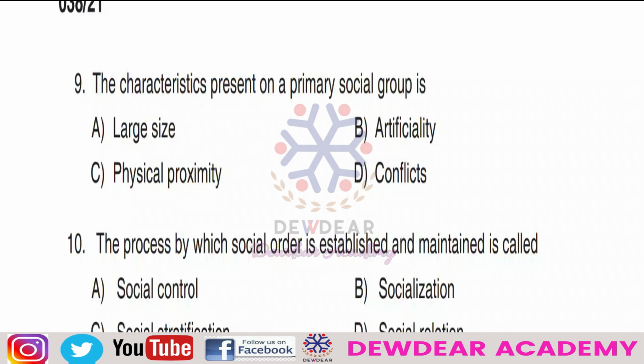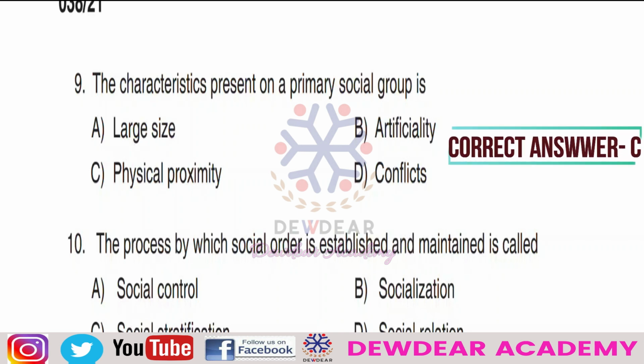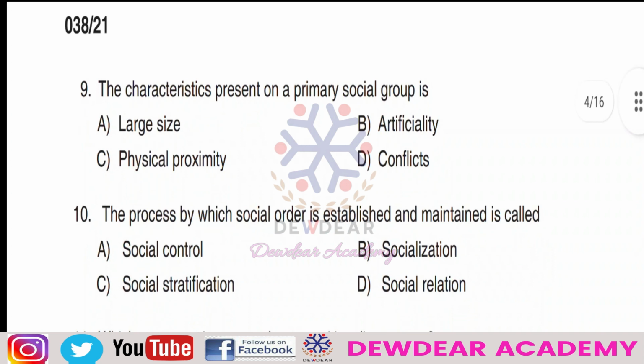And physical proximity means the groups are confined to a small geographical area. So since it is a small social group with close personal relationships, the physical proximity will be there in the primary social group, like family or a close friendship. So we can say the correct answer in this question is option C, physical proximity is the characteristic present in a primary social group.